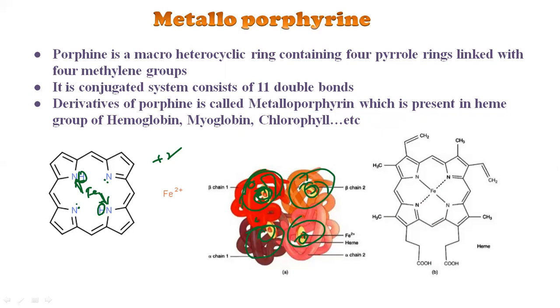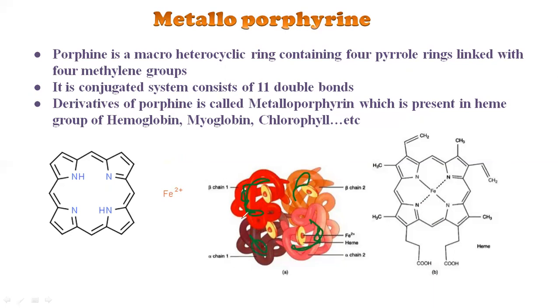This protein part is made up of a polypeptide chain, which is made up of amino acids. Amino acids combine together to give a polypeptide chain, which is called the protein. So this is the globin part, the protein part, and it is made up of amino acids.